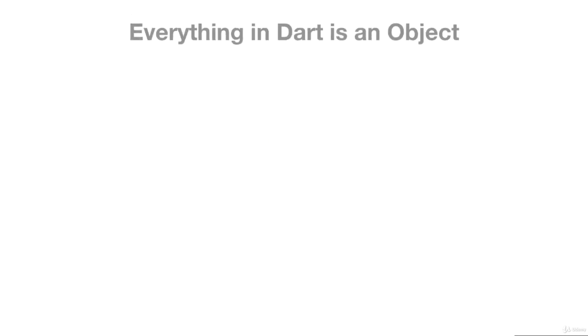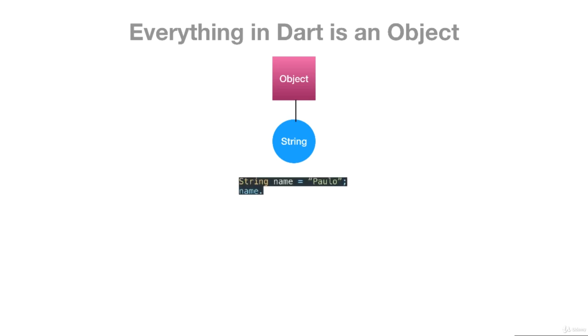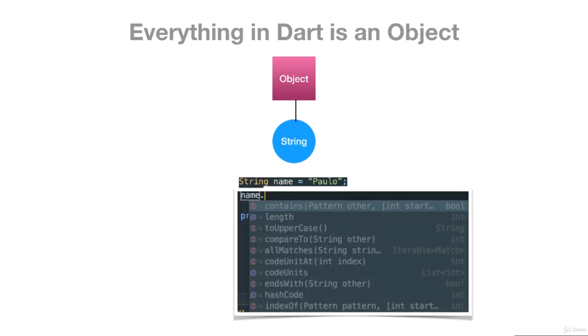Now, everything in Dart is an object. One of the examples we talked about is the string class. The string class inherits from the object class, which means, for instance, we can create a string: String name equals Paulo. The moment you use the dot operator to access something from our object, you notice there's a bunch of methods and instance variables that we can access. That is how it tells you that indeed the string is an object.